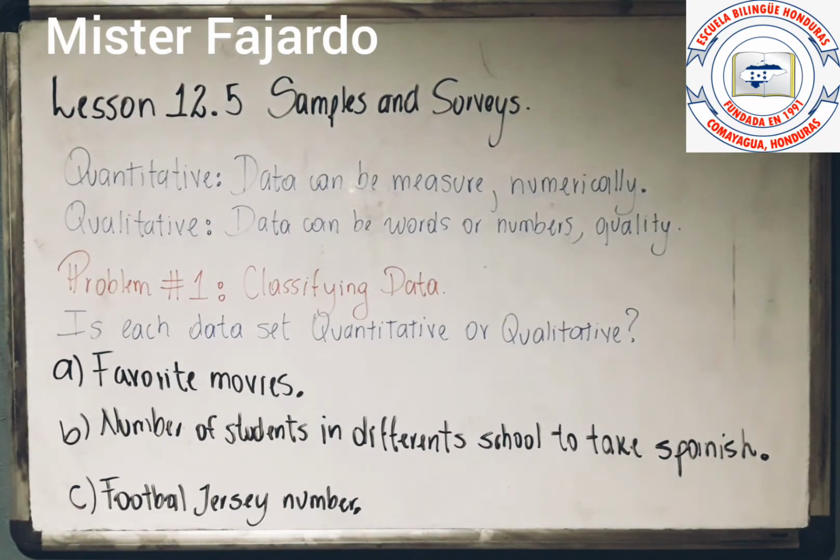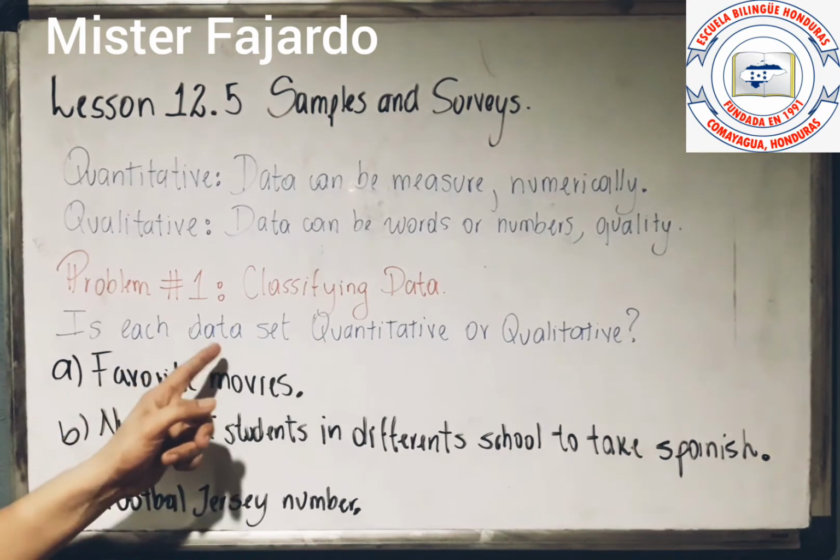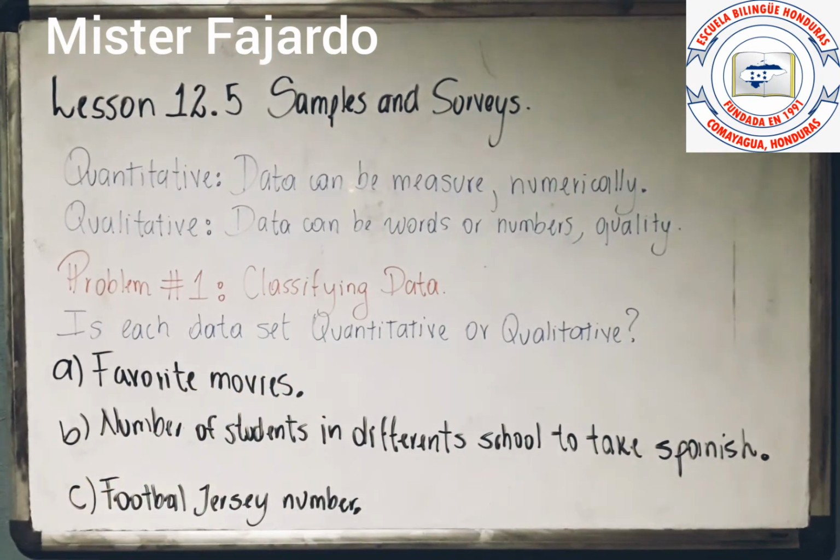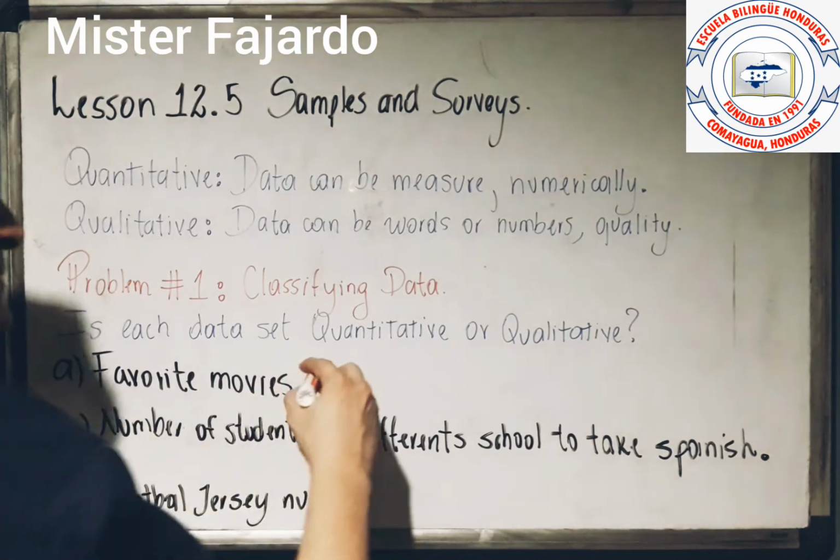In this case, I'm going to do the first problem, problem number one. Let's say classifying data, okay? We need to classify data, they say if each data set is quantitative or qualitative. We are going to do the first one. If you read the first one, that is favorite movies. Favorite movies is something that you cannot measure, because they are talking about qualitative information, because it's the one that you prefer. It's not counting how many movies, it's just what movies you prefer. That means that that information is qualitative, okay?